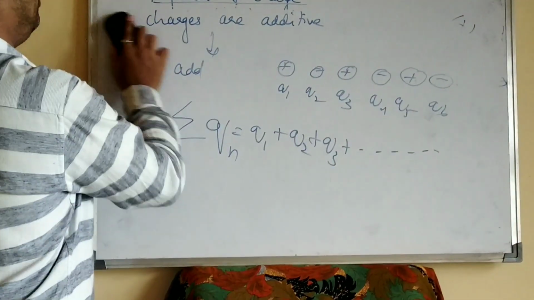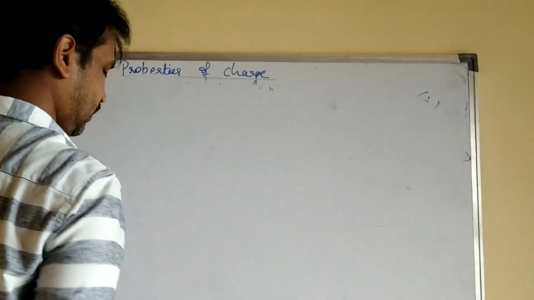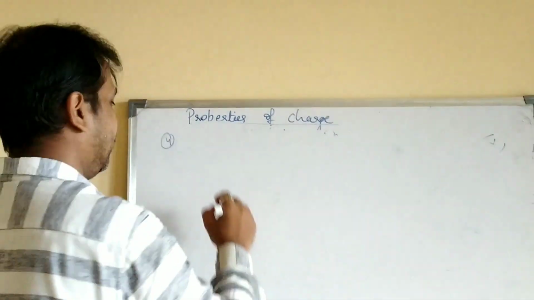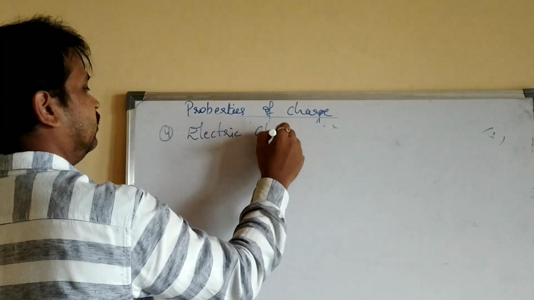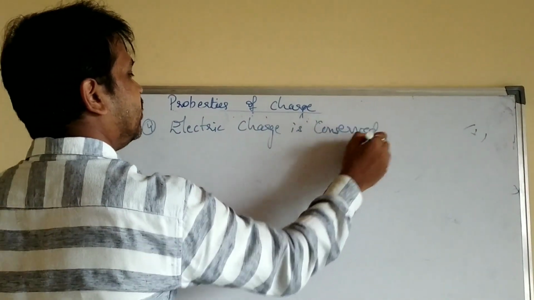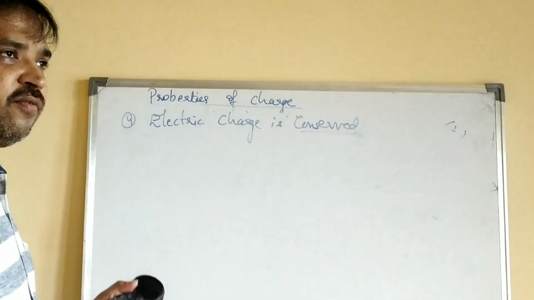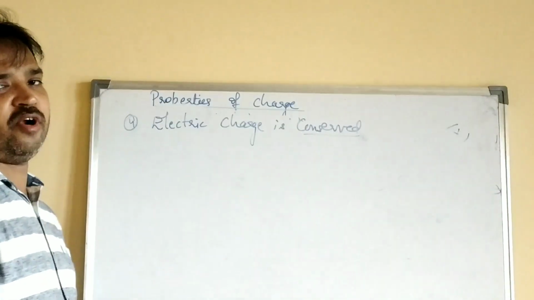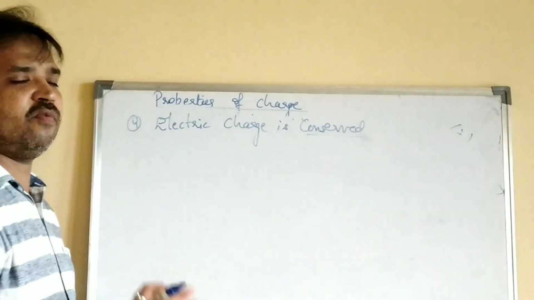Next, the fourth property is that electric charge is conserved in nature. We have learnt the law of conservation of energy: energy can neither be created nor destroyed, but it can always be transferred from one state to another, or from one body to another.